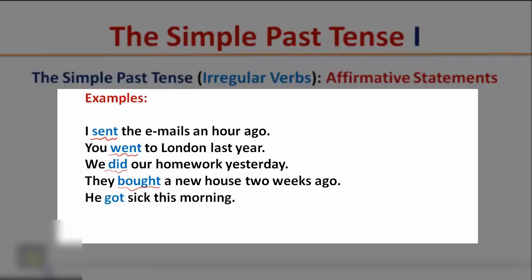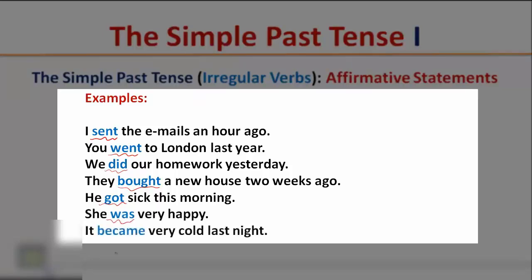He got sick this morning. She was very happy. It became very cold last night. So all these verbs are irregular verbs.